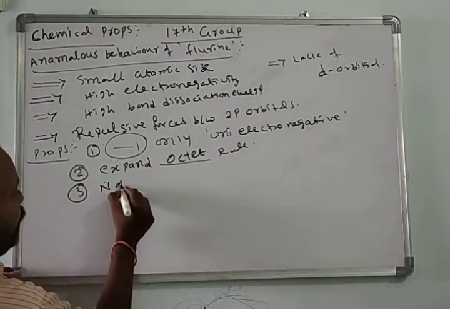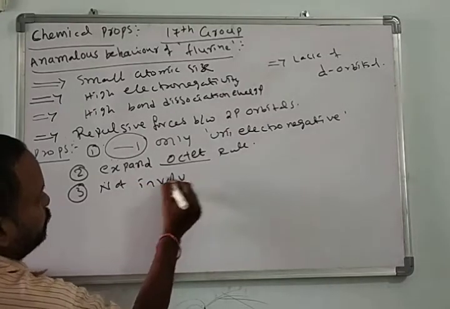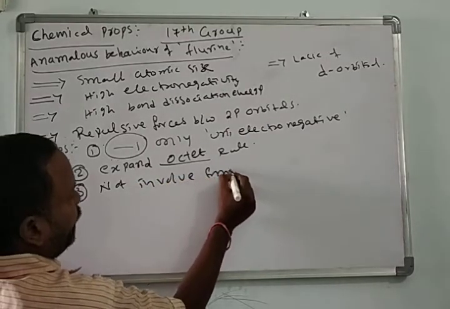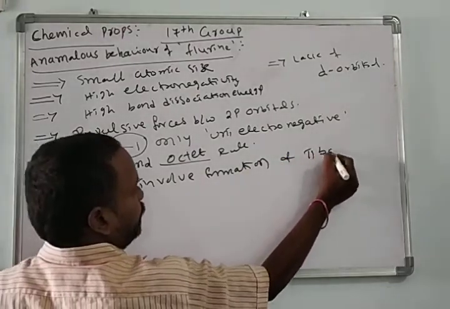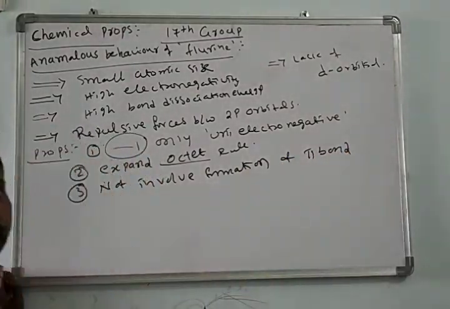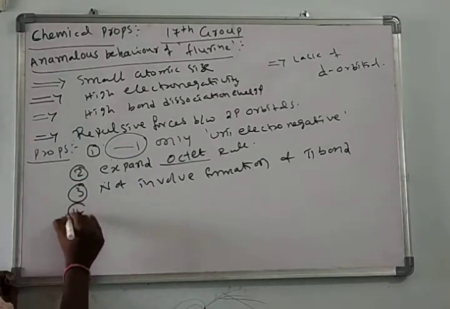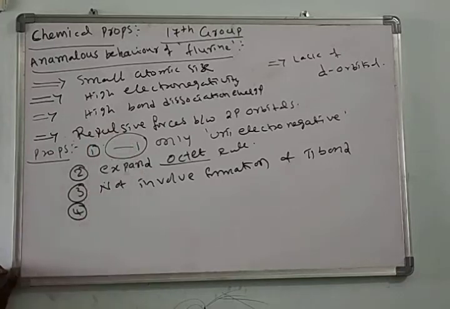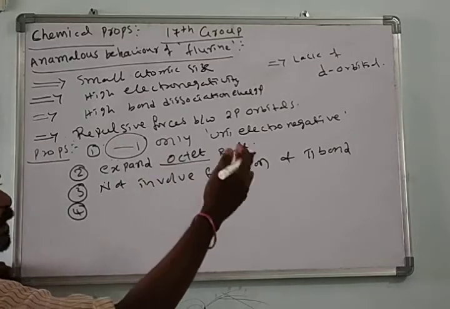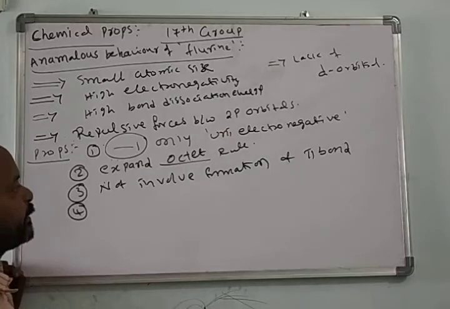Not involved in formation of pi bonds. It is more electronegative; due to the lack of d orbitals, it does not form pi bonds and does not expand the octet.